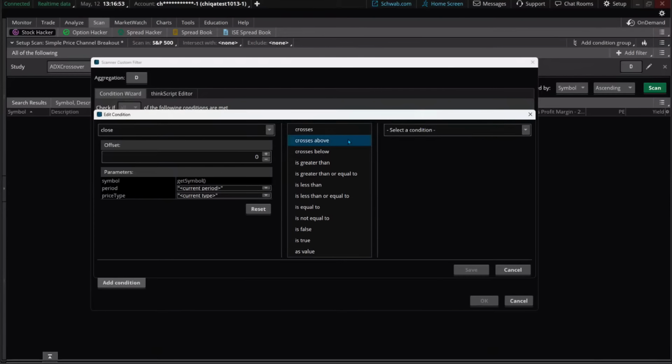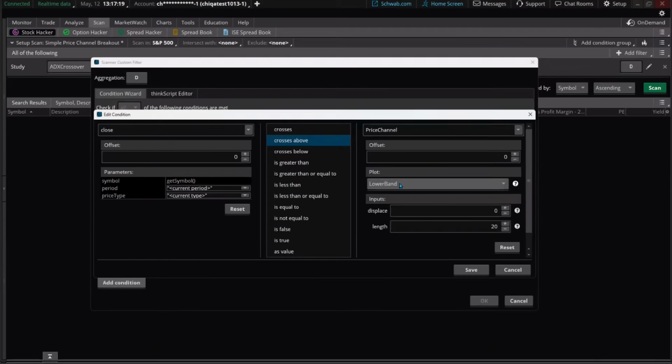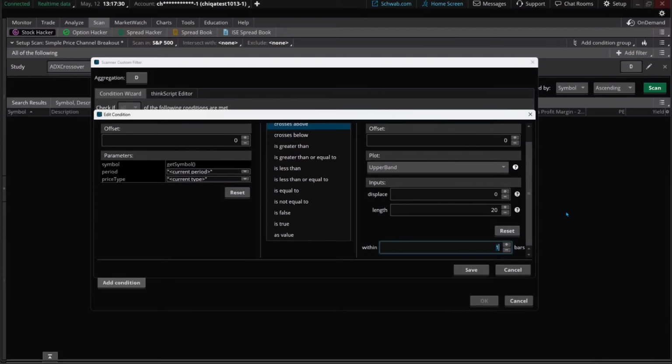Okay. Crosses above. Now, this is really great because it's very flexible. Whatever indicator we want to present to it, it's going to find that within whatever basket of stocks we're looking for, currently S&P 500, it will find those immediately for us. So we're going to choose a study over here. It's going to be a price channel, just like we saw before. Folks, it is not the lower band we're after. Just like on our visuals, it's the upper band. I'm going to show you 20, and I'm going to show it within, let's say, a couple days, 2 to 3 days, or just 2 days from now.